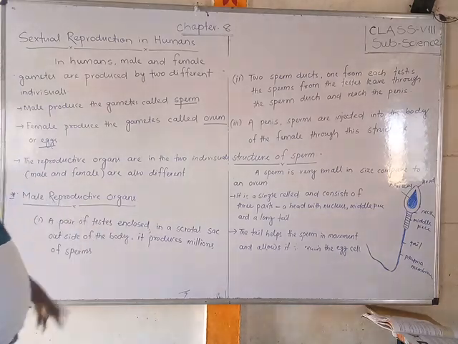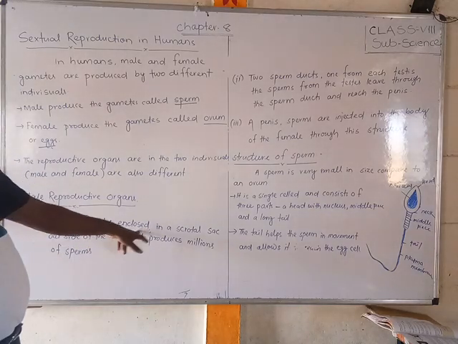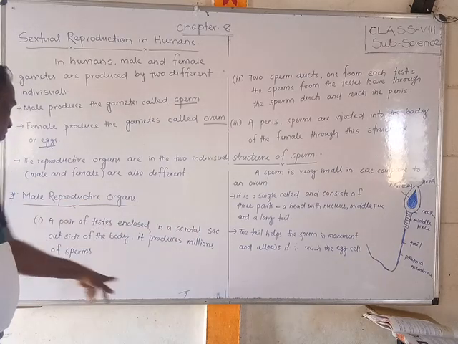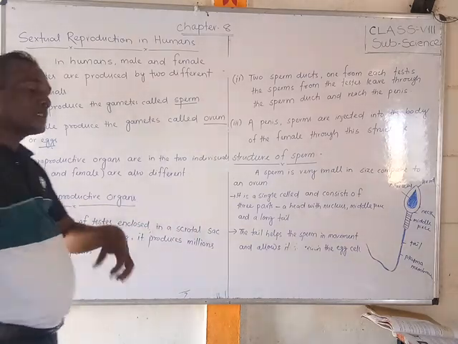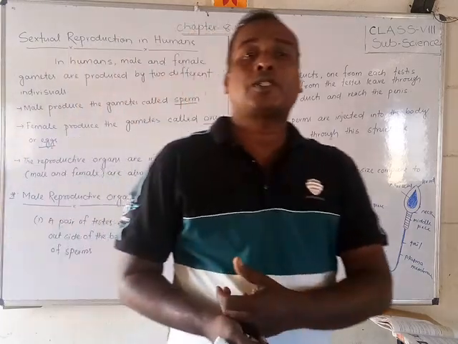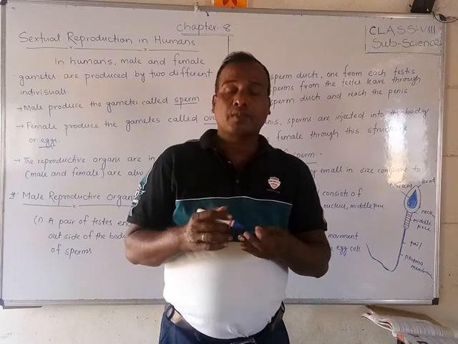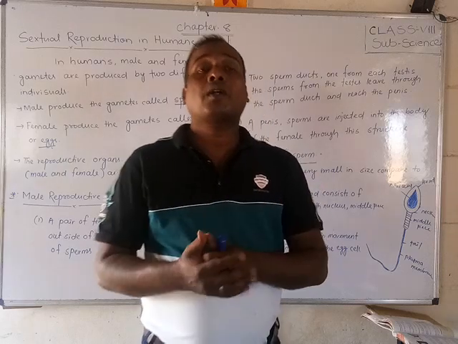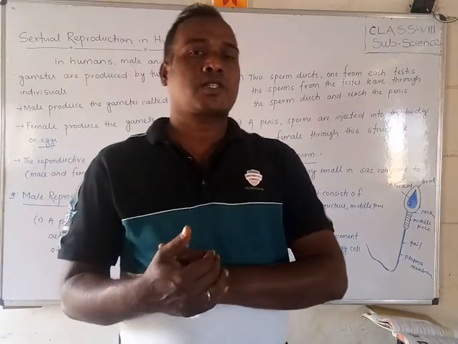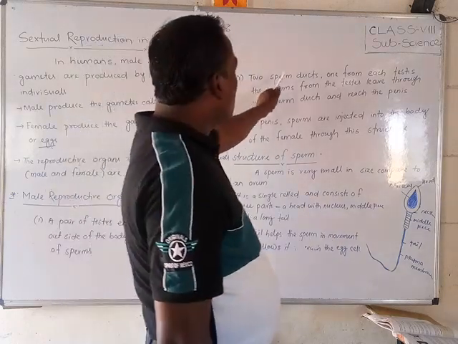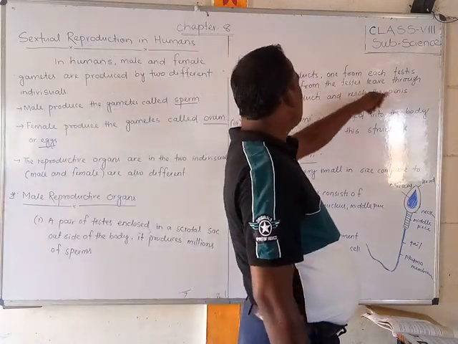A pair of testes enclosed in the scrotal sac, outside of the body, produces millions of sperm. That means the testes are outside of the body. If you see the picture you can understand, friends. And there are two sperm ducts, one from each testis.